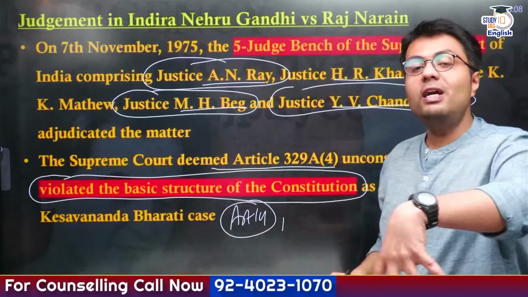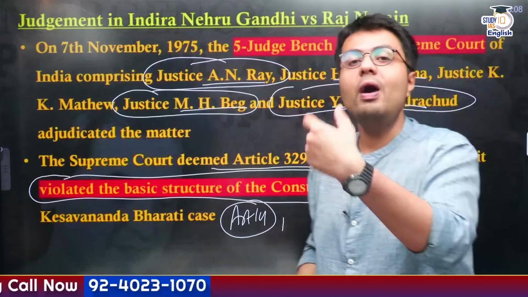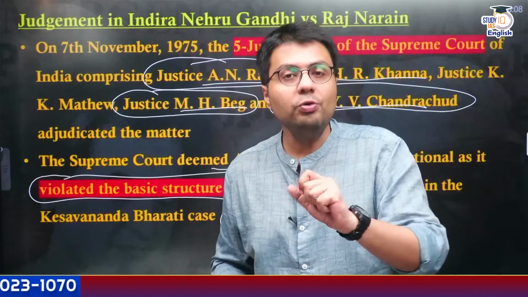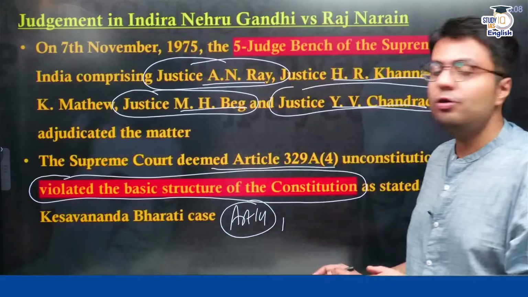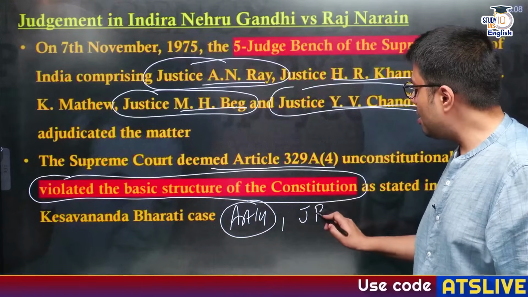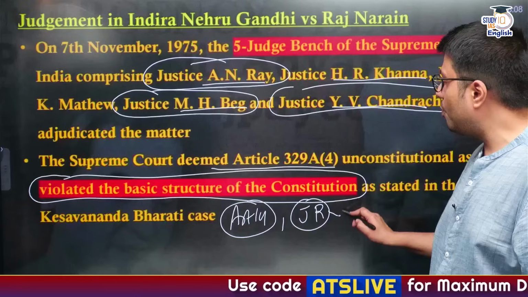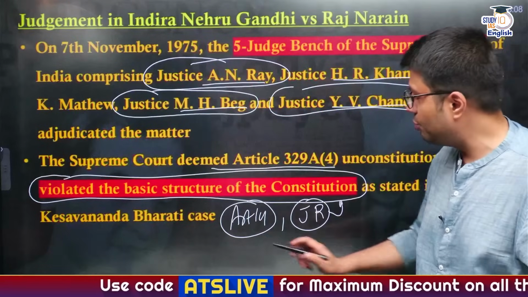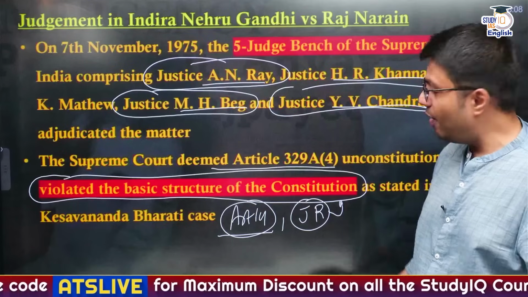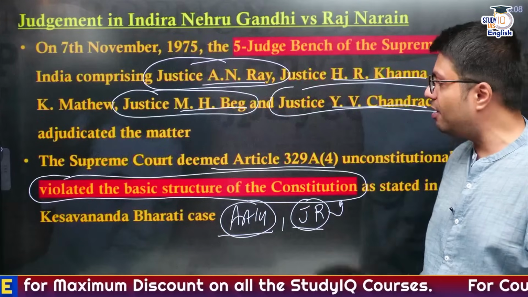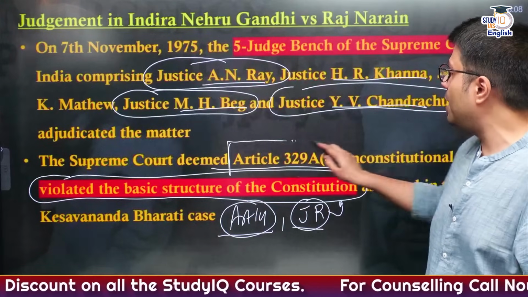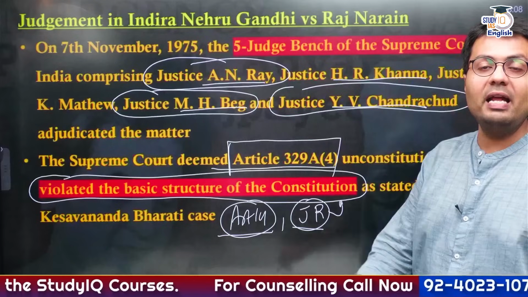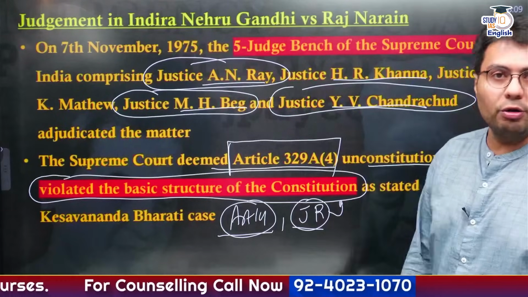Similarly, it also prevented the judiciary from reviewing any petition filed to challenge the cases. And according to the Supreme Court of India, judicial review is also a part of what? The basic structure of the Constitution. So as it violated Article 14 and the provisions of judicial review, according to the Supreme Court, Article 329A was declared unconstitutional and void.